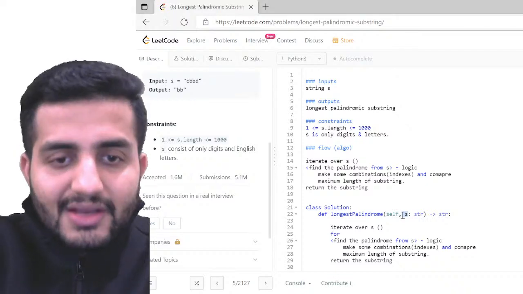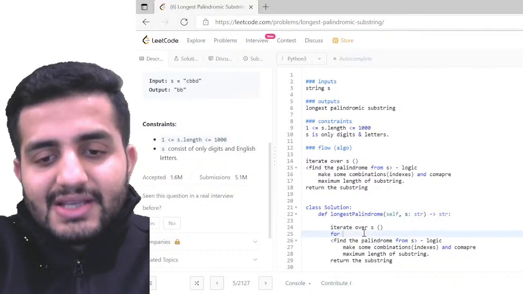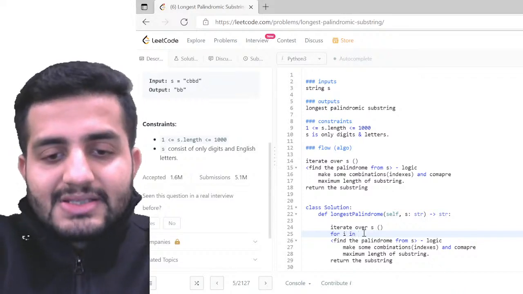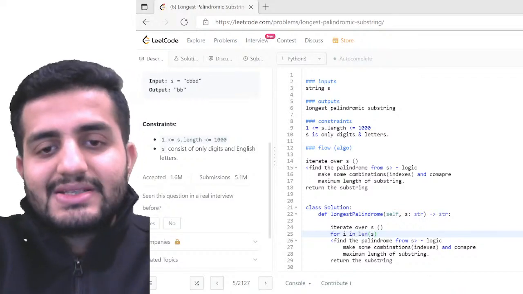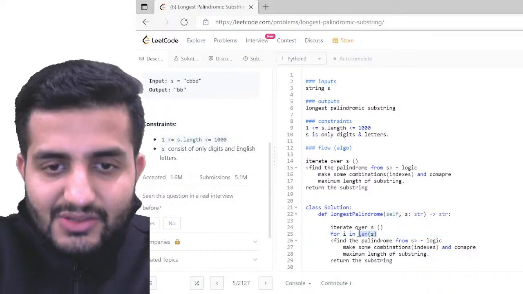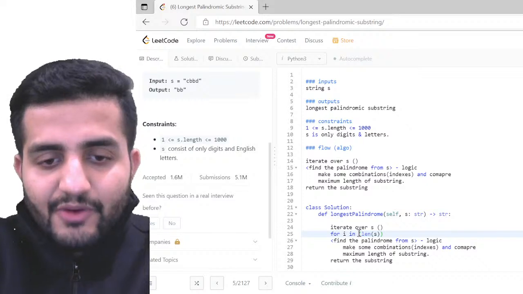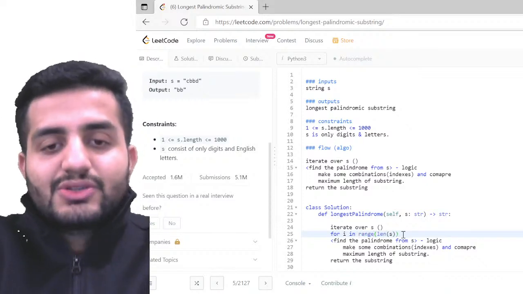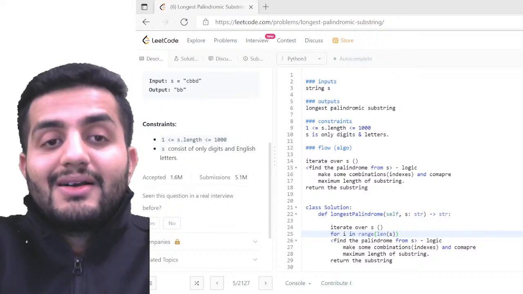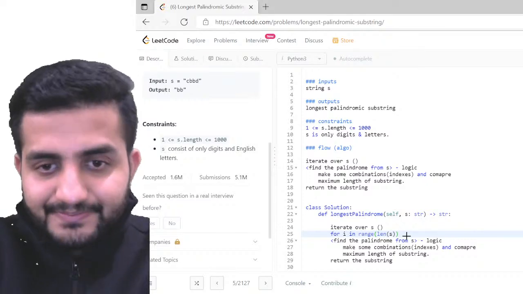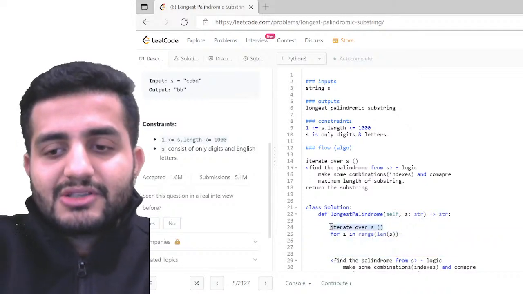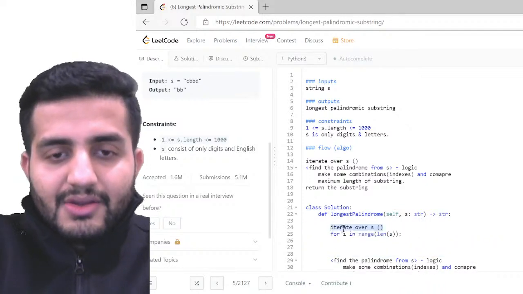So how can we iterate over this? We can simply write for char, or simply for i in S, right? So basically for the entire length of S, I'm going to iterate. Definitely this is going to be on top of range, so the range would be the length of S. I'm going to run the loop till my string ends. That's going to be my iteration. So this part is done. I'm going to just remove this. Okay, my bad.